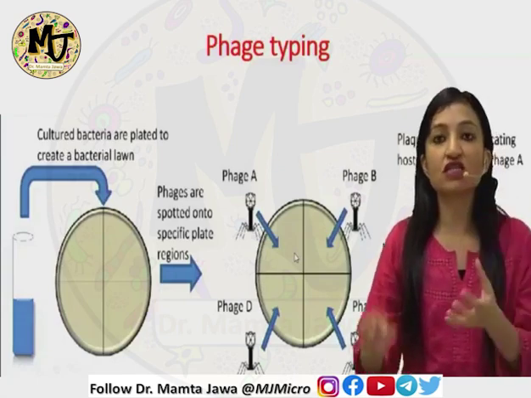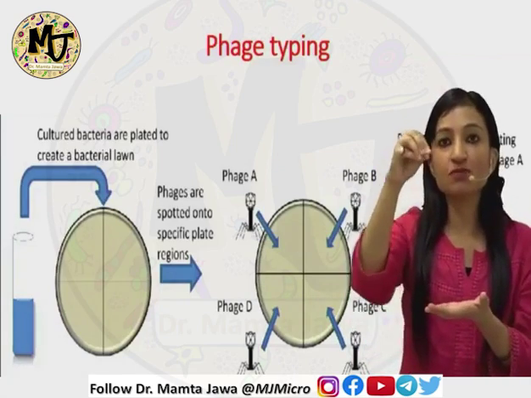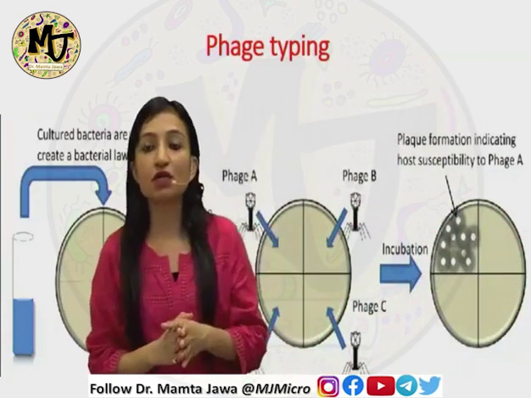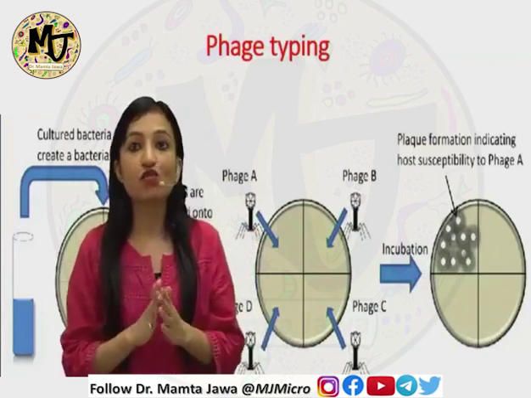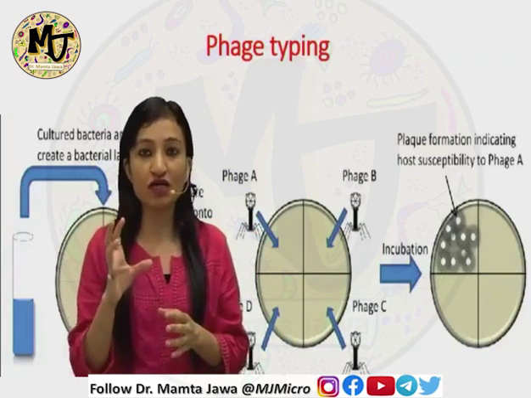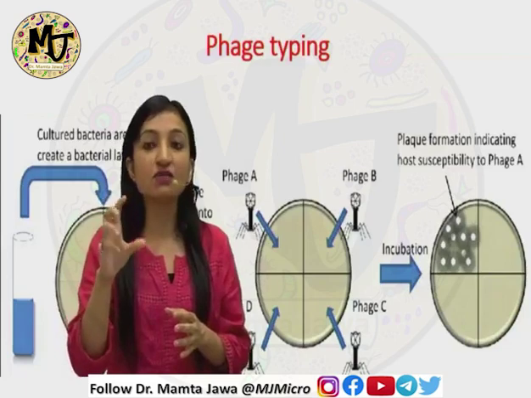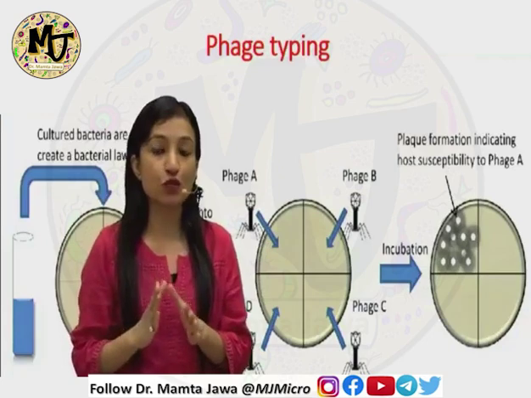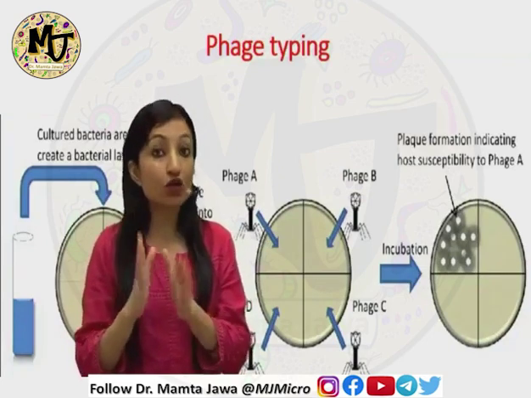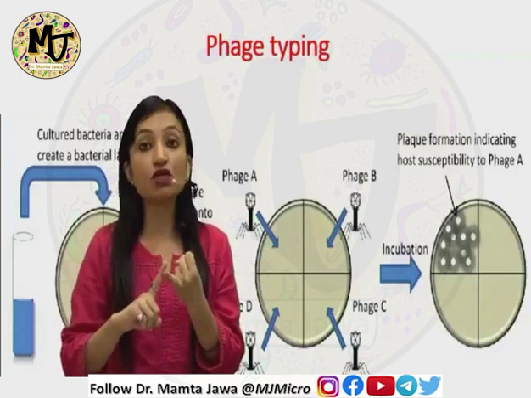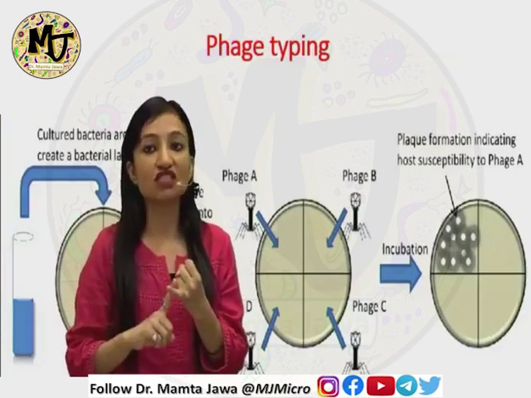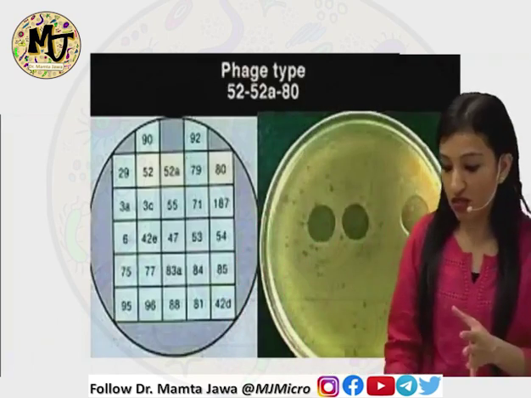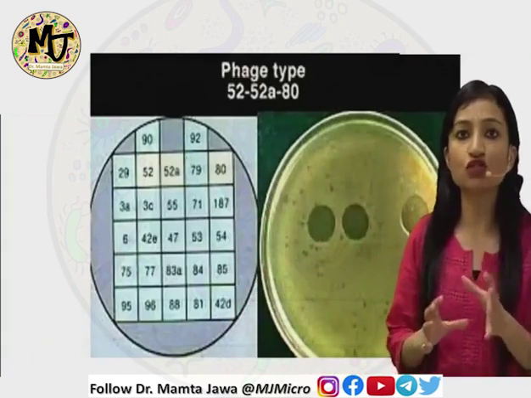So these phages are inoculated on these specific designated areas on this plate, and we find that in this particular picture, the phage A is the one which is the villain or the culprit over here, because it is going to attack the bacterium, leading on to the formation of visible lesions called plaques. So our conclusion is going to be that this particular bacterium is susceptible to only phage A and is resistant to phages B, C, and D. Now this is a pictorial representation of how the plaques actually look.